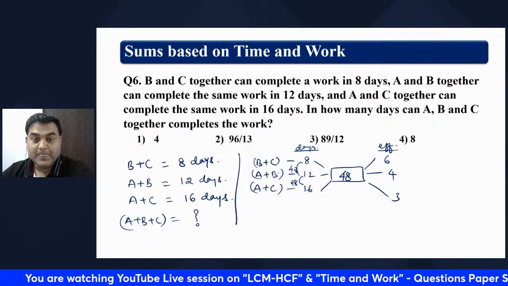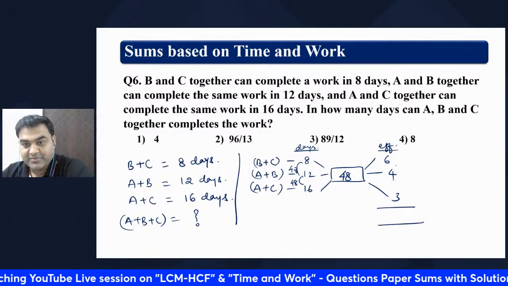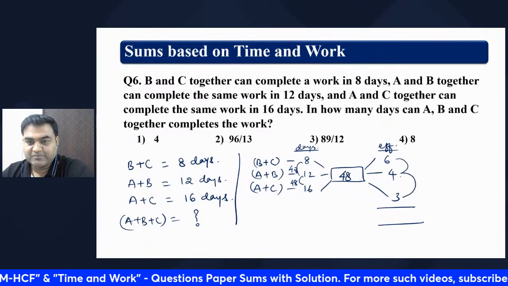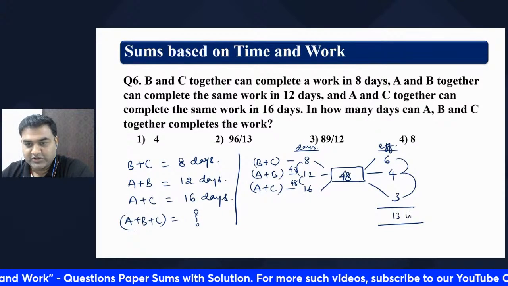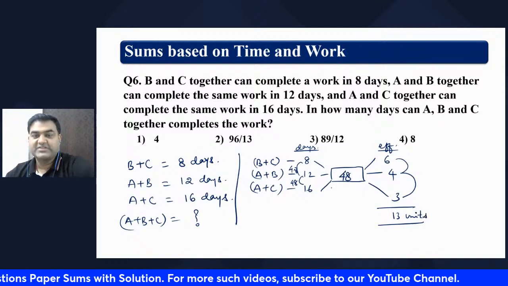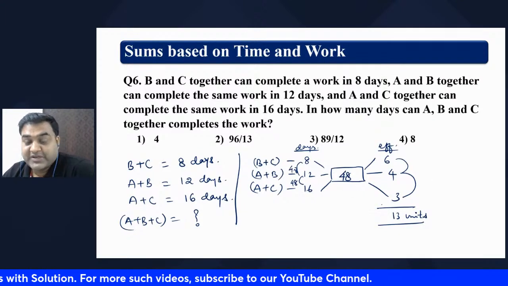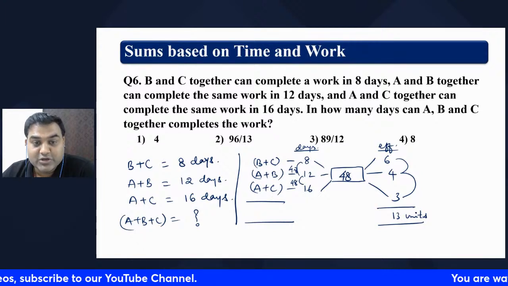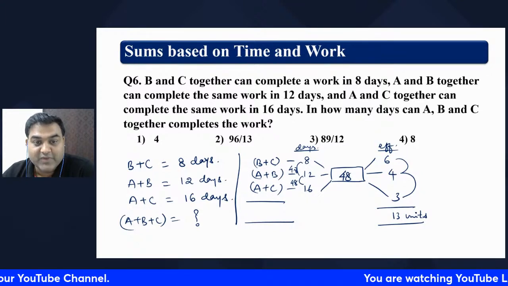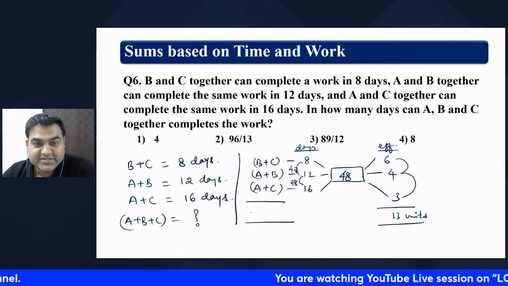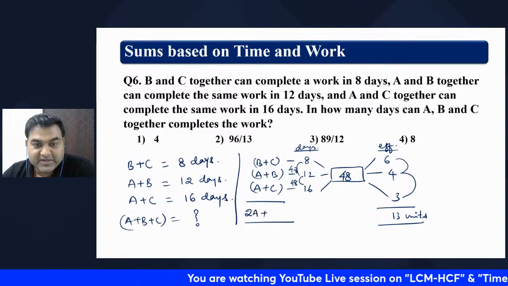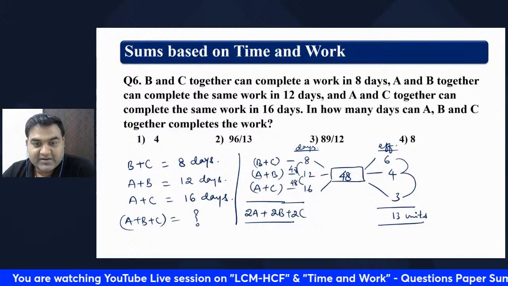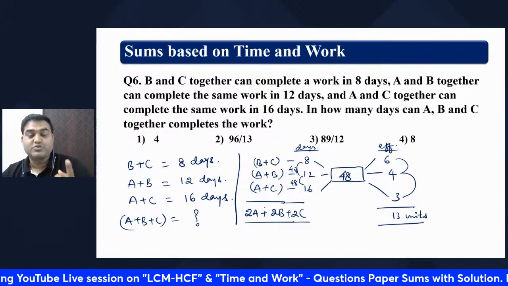That means this much of job will be done. How much of job can be done? 6 plus 4 plus 3, so 13 unit of job. Who is able to complete 13 unit of job? These three people together. It is not only three people, it is six people together. Why? This is summation of A plus A, that means 2A plus 2B plus 2C.